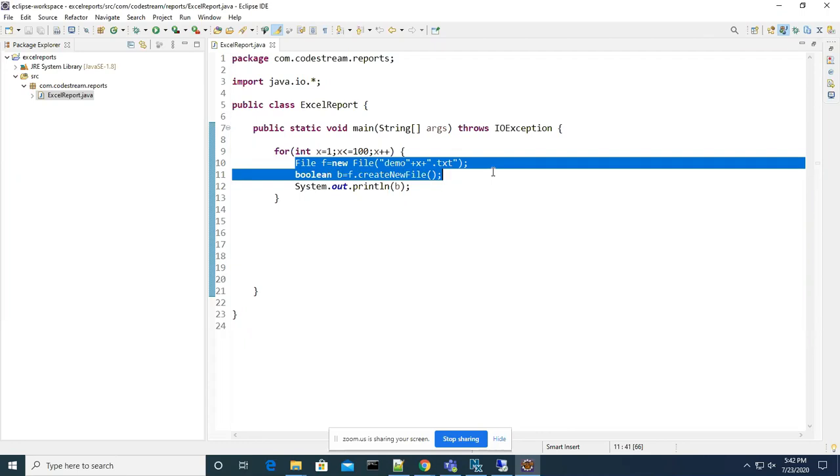You have not created the file class, you have not created the create new file method. You are just using them, because the Java people implemented it. That means within 1 minute, 30 seconds of time, you just type the code. But let's assume there is no predefined library available in the Java API. What do you have to do? You have to look for any other third-party companies.